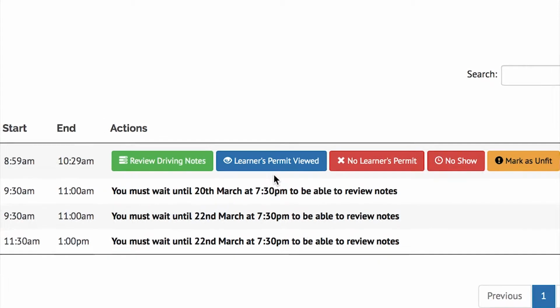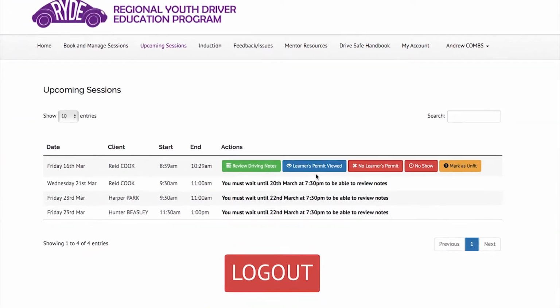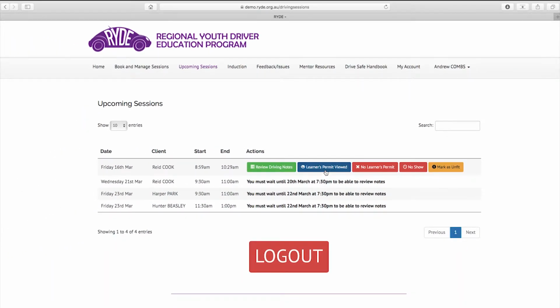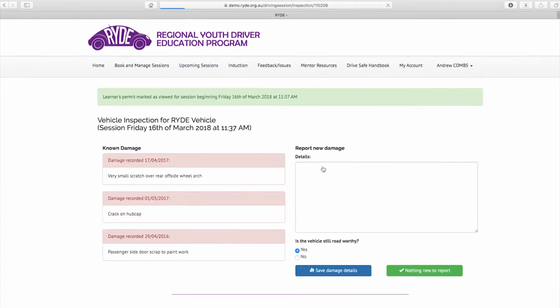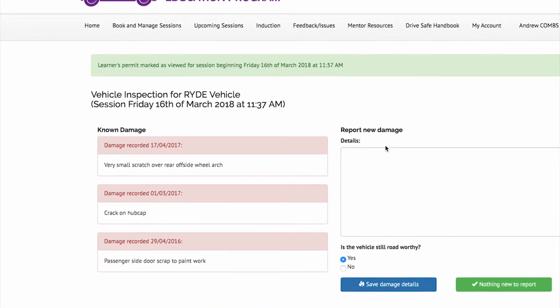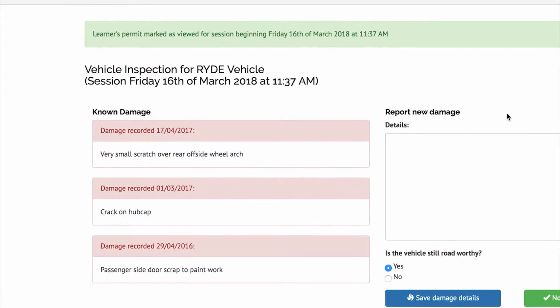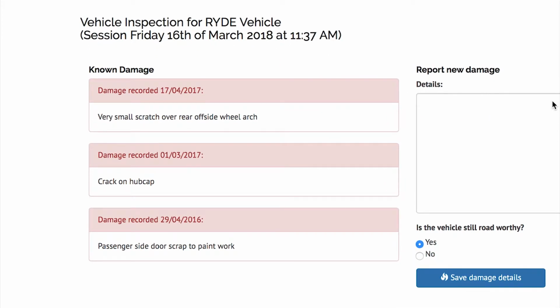The client will, however, receive a refunded credit code. If a client forgets to bring their logbook, the session may still be undertaken as it is not a legal requirement. Upon reaching the vehicle, the software asks for a basic visual inspection of the vehicle with extra attention paid to safety issues such as tyres and lights.